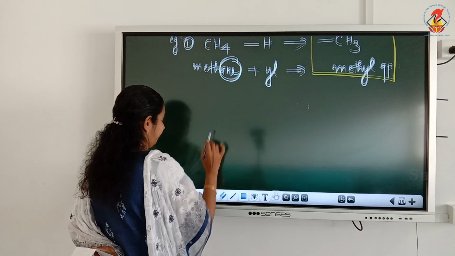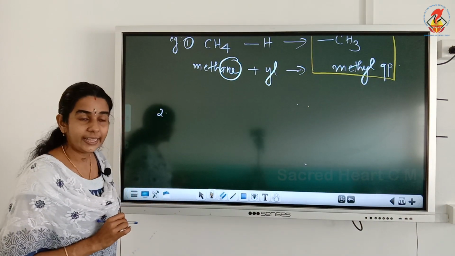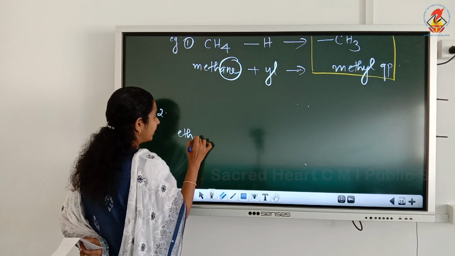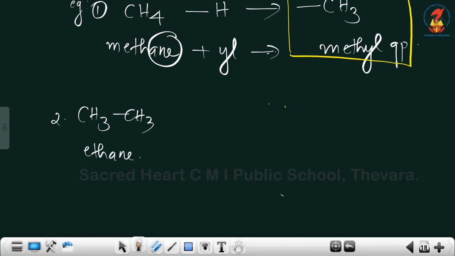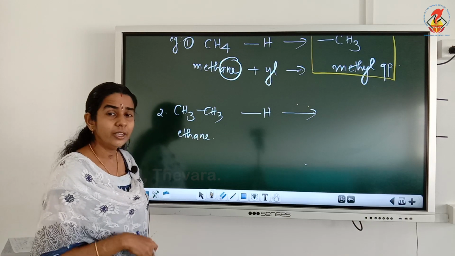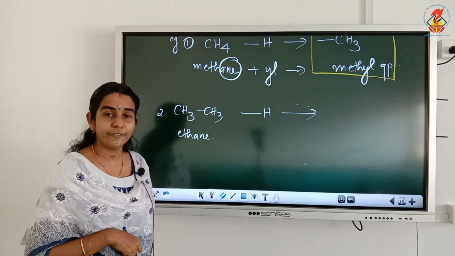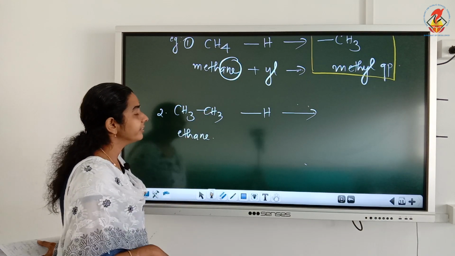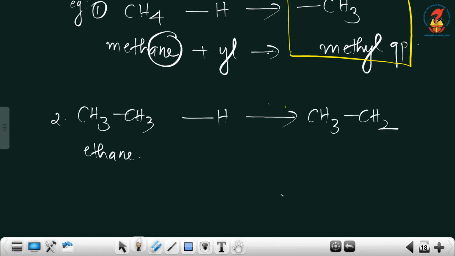Similarly, the second one is from ethane. Ethane, what is the molecular structure? CH3, CH3. From this, I am removing one hydrogen. So from any side we can remove one hydrogen. From whichever carbon we are removing hydrogen, there itself we have to draw the free valency. So, if I am removing hydrogen from the right side, the formula will be CH3, CH2 with a free valency.